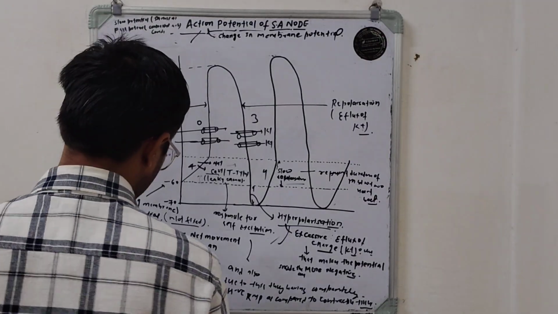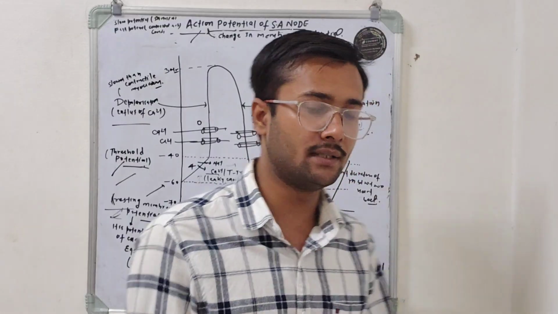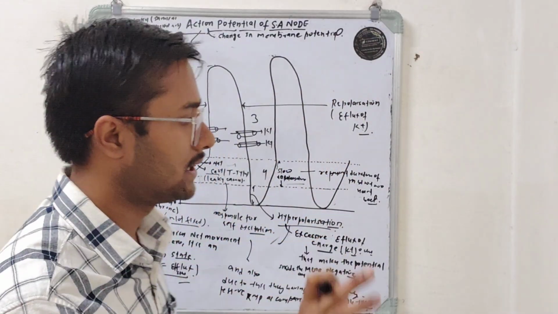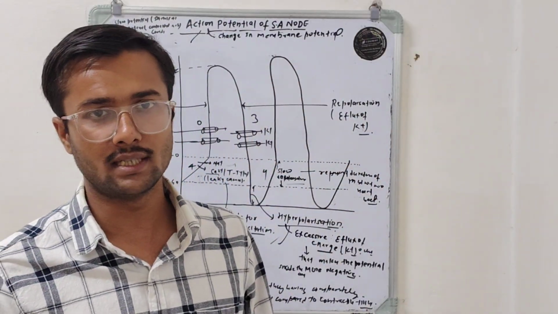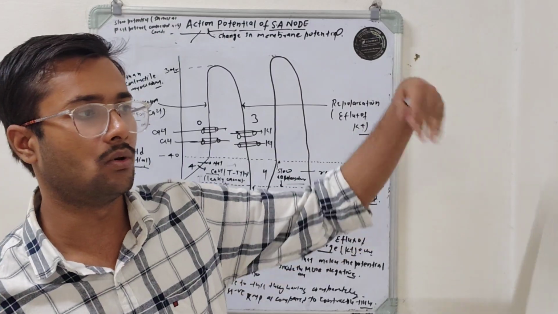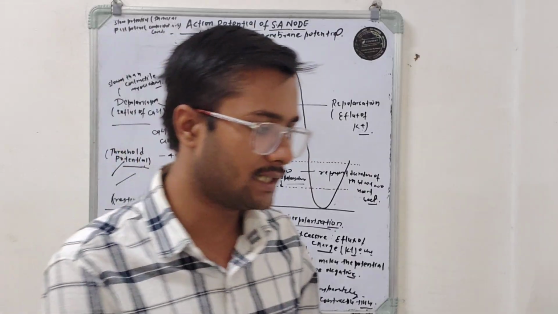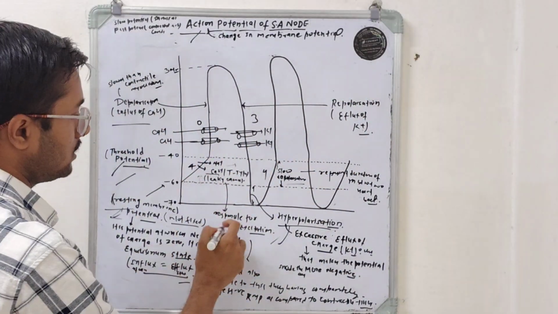Again, they ask a question: if there is a continuous entry of positive charges into the cells, then why does the cell not always remain in the depolarized state?